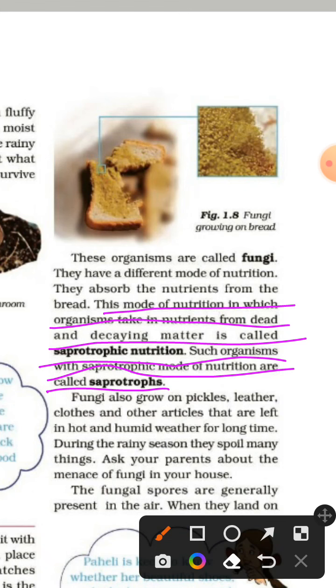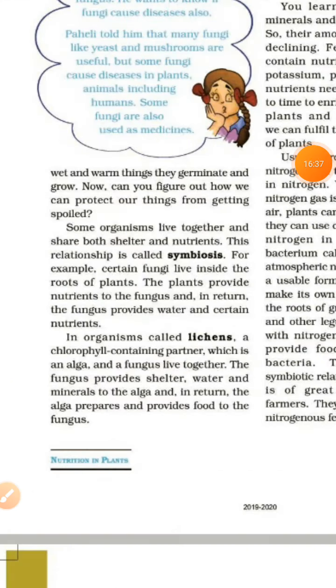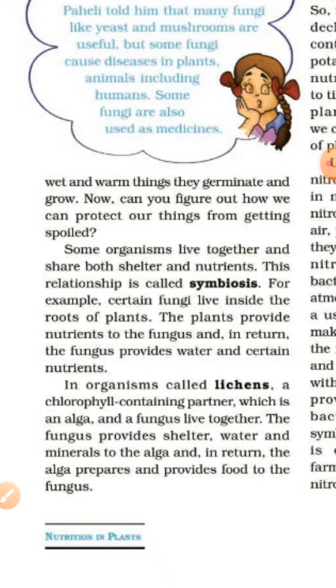Some organisms live together and share both shelter and nutrients. This relationship is called symbiosis. For example, certain fungi live inside the roots of plants. The plants provide nutrients to the fungi and in return the fungus provides water and certain nutrients. In organisms called lichens, a chlorophyll containing partner, which is an alga, and a fungus live together. The fungus provides shelter, water and minerals to the alga, and in return the alga prepares and provides food to the fungus.